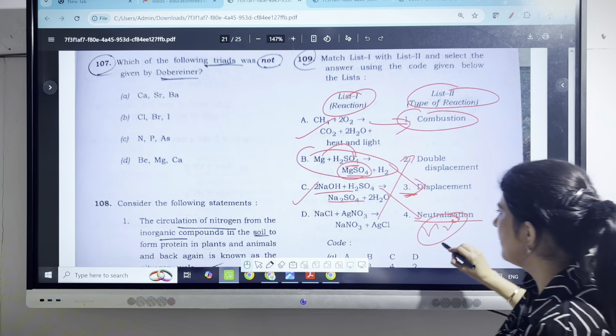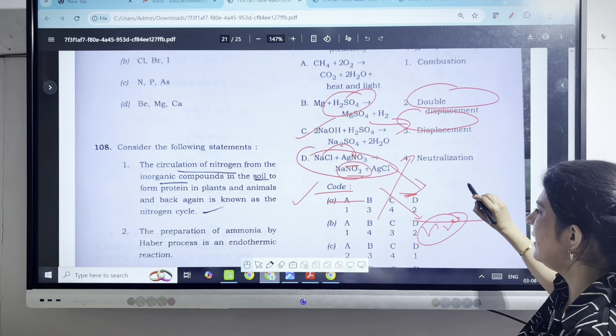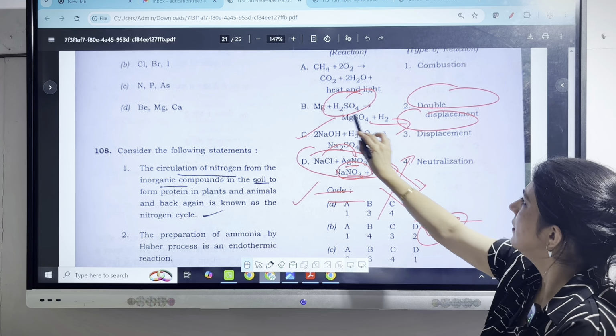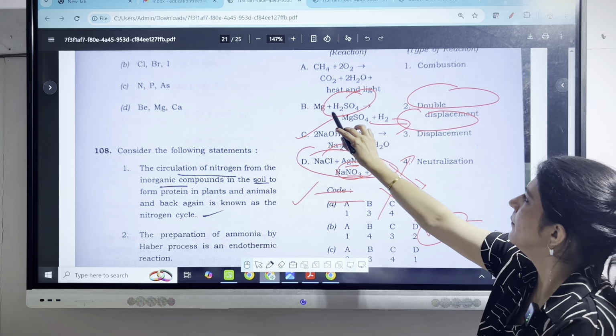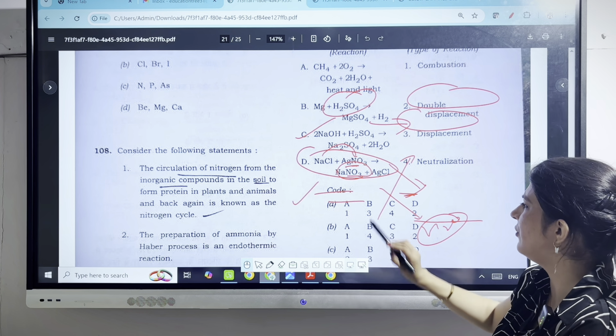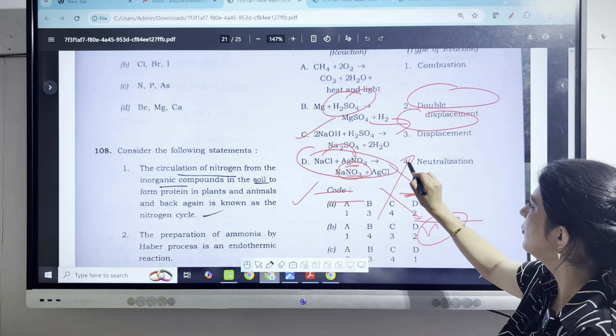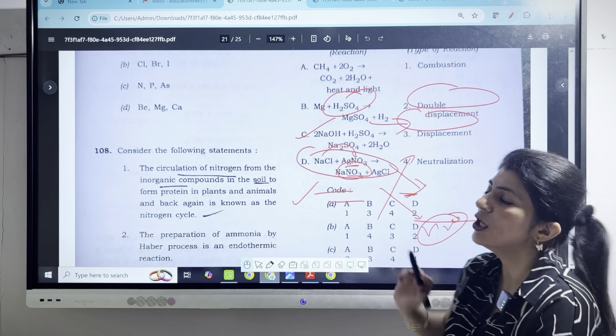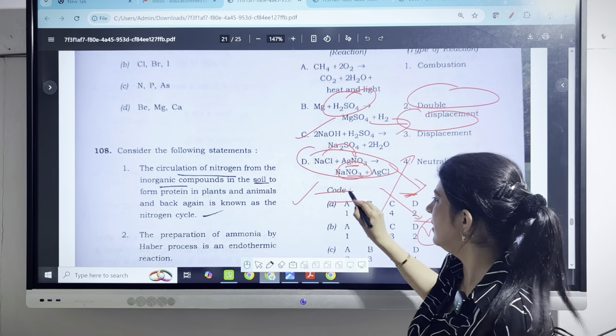So accordingly we can see A is with 1, B this goes with displacement, B with 3, C it goes with 4 neutralization, D it goes with 2 double displacement. So our answer will be A, the first option.